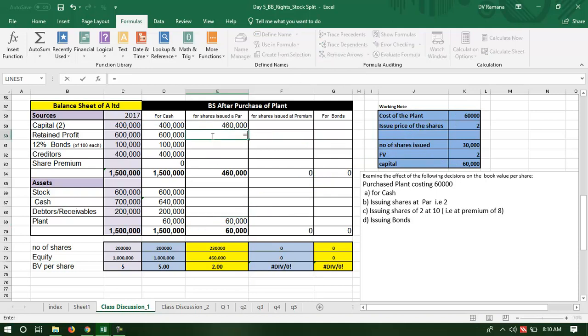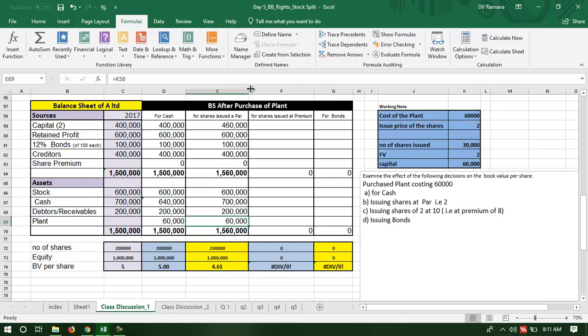No change in the retained profit, bonds or creditors, and there is no premium. So the total sources have gone up because the capital has gone up by 60,000. No change in the inventory, no change in the cash because we did not use the cash to purchase the asset, no change in the receivables. The balance sheet tallies.